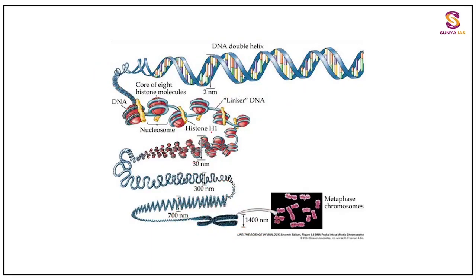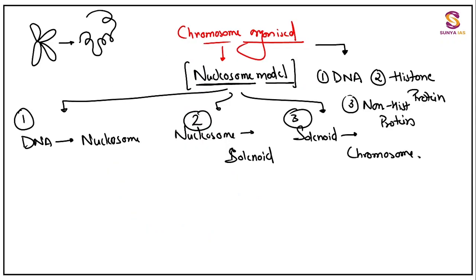So this you have to remember over here: from 2 nanometer, 30 nanometer in the stage of nucleosome, in the stage of solenoid 300 nanometer, and ultimately at the level of chromosome you will find 1400 nanometer. This is the metaphase stage. Also metaphase stage I'll be telling you. So this is the nucleosome model of how chromosome is organized. I hope you must have got it.